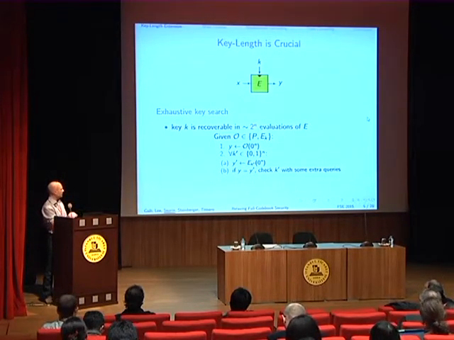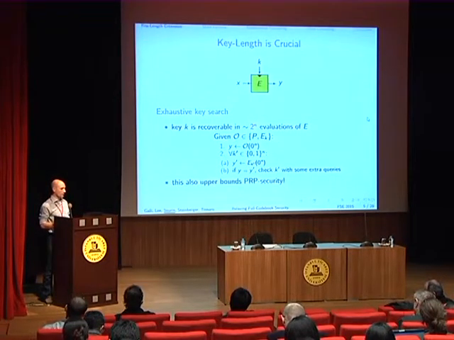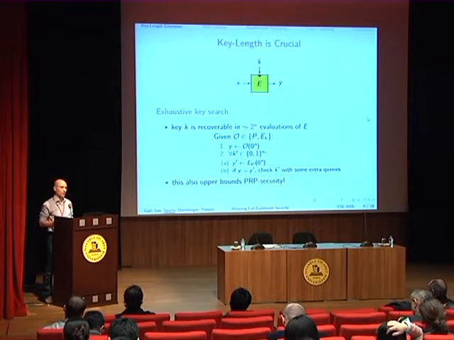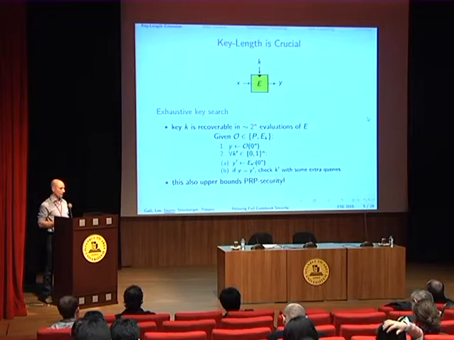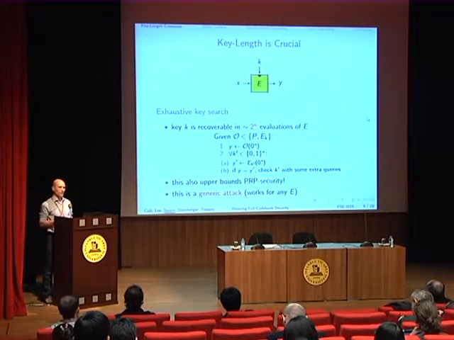This will take you about 2^kappa evaluations of E, and you will with constant probability recover the key. Of course, this is also an upper bound on the PRP security of your block cipher. And this is a generic attack that applies to any block cipher.